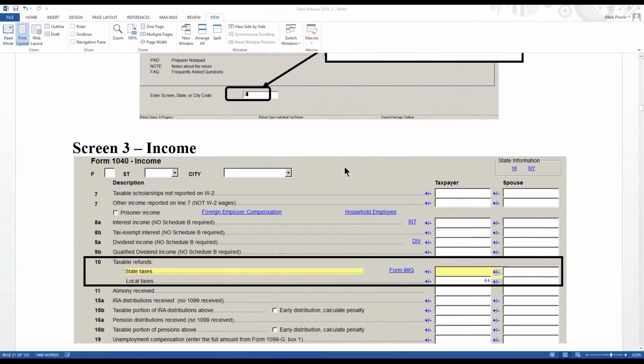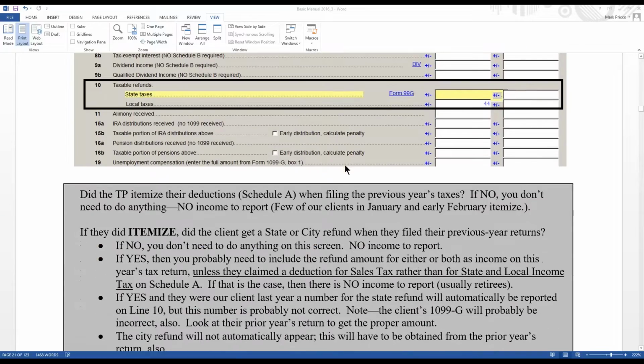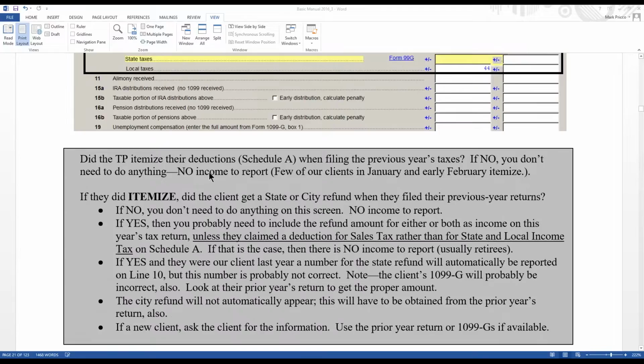State and local refunds only have to be, so it's prior year state and local refunds. If I scroll down here, they only have to be recorded as income on the current year's tax return if the taxpayer last year itemized their deductions. They recorded the Schedule A, which would claim property taxes, mortgage interest, and also what you paid in state and city income taxes. And that's why the clients have to report if they received a refund from state and city last year income on this year's tax return.